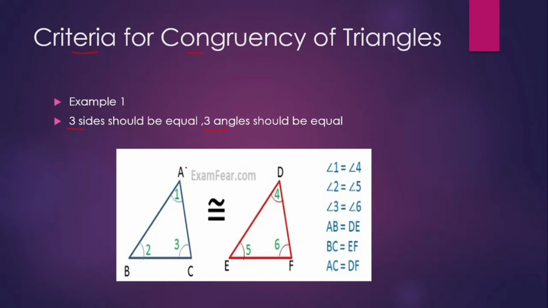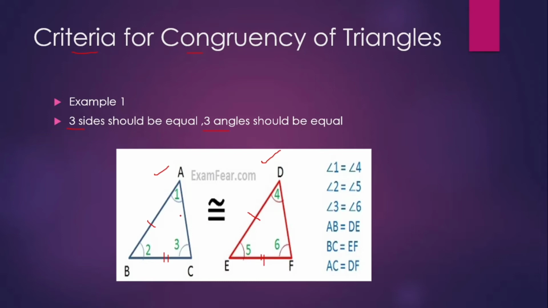Consider this example of triangle ABC and triangle DEF. Observe here, a triangle has three angles and three sides, right? So here side AB is equal to side DE. Similarly, side BC is equal to side EF.